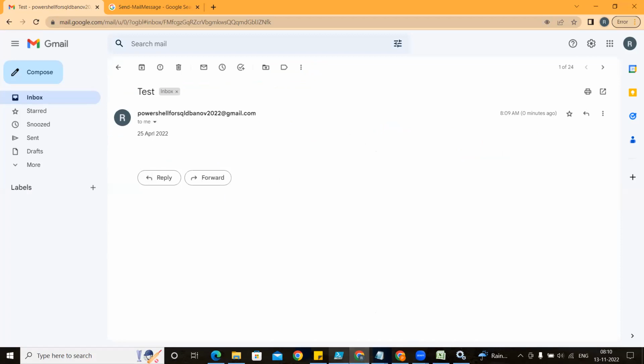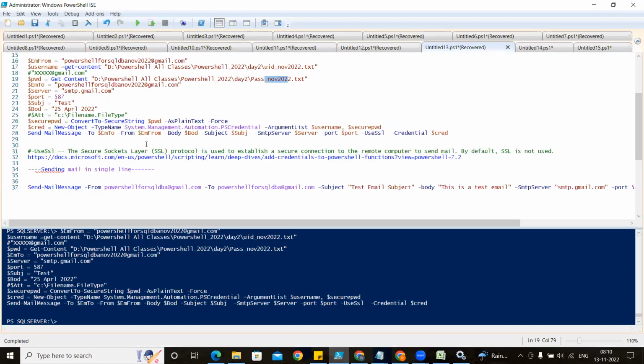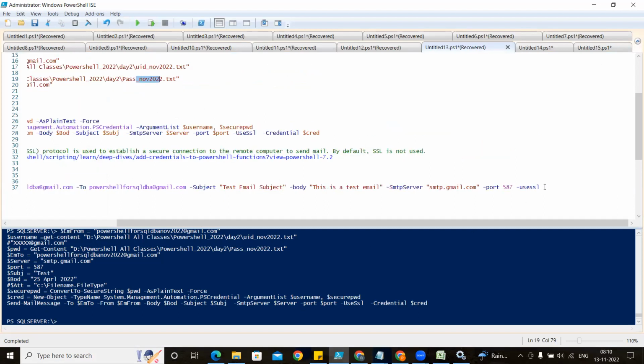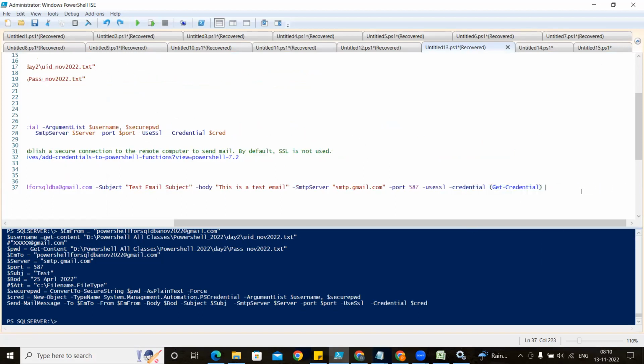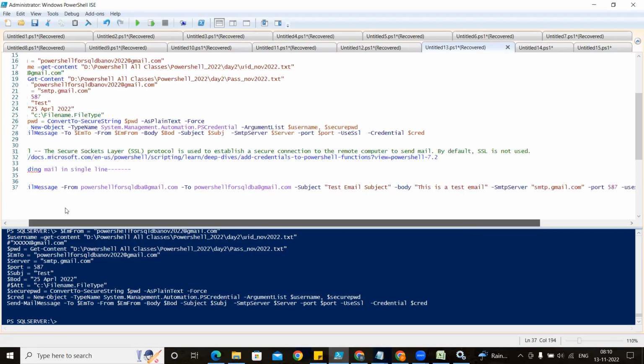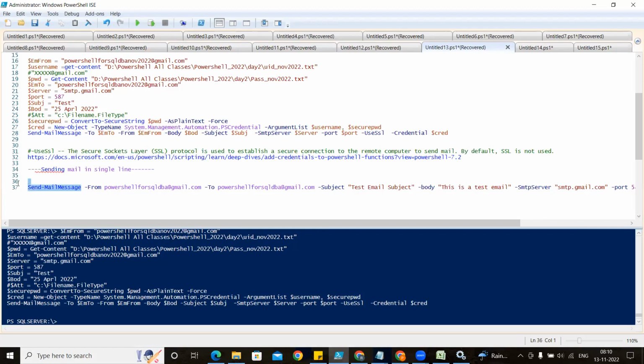One more thing is very, very important. Once you are sending any email from the office, at that time you are not using Get-Credential. If you are not using Get-Credential, what will happen is your PowerShell knows these are my cmdlets and I have to send the email from this email address.